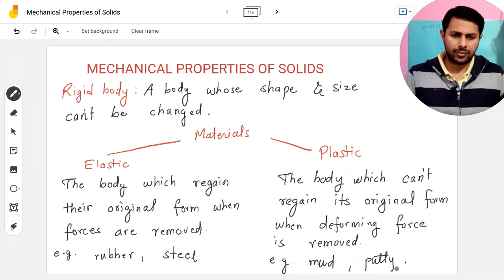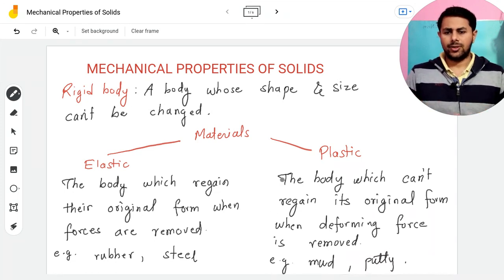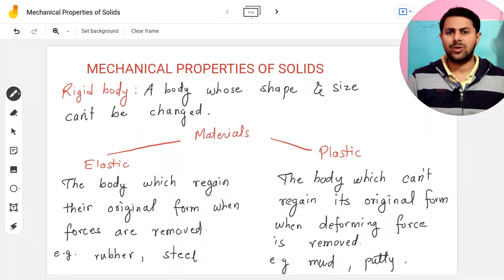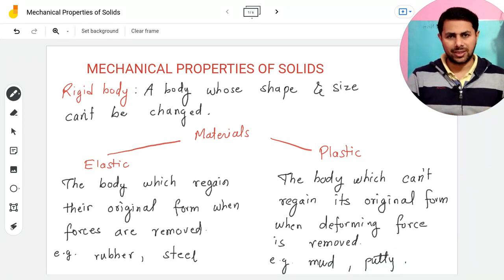or putty. All right. So, just like there are no perfectly rigid bodies, there are no perfectly elastic bodies or perfectly plastic bodies. The real bodies that we see in our day to day lives are somewhere in between perfectly elastic and perfectly plastic. So this rubber or steel are examples of near perfect elastic bodies, and mud and putty are examples of near perfect plastic bodies. Okay.